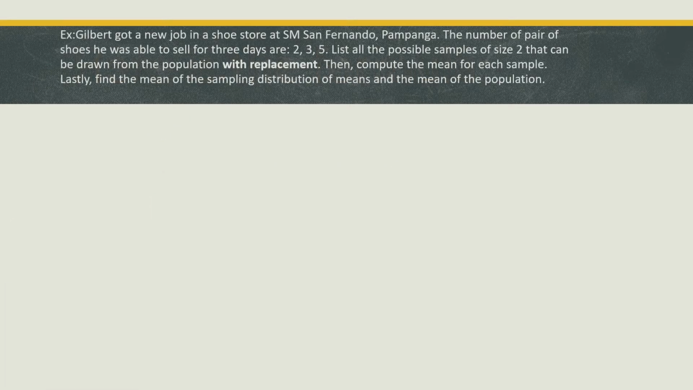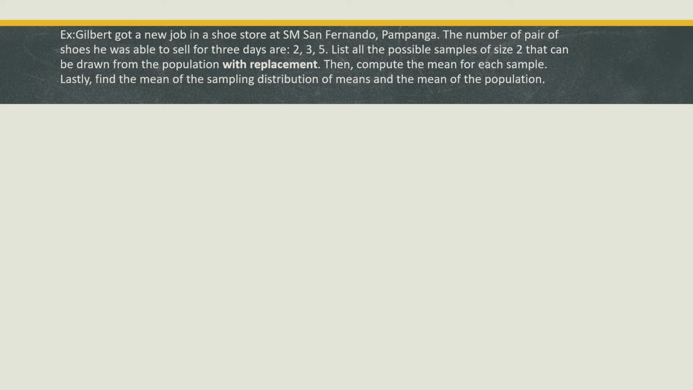For example, Gilbert got a new job in a shoe store at SM San Fernando, Pampanga. The number of pairs of shoes he was able to sell for 3 days are 2, 3, 5. List all the possible samples of size 2 that can be drawn from the population with replacement. Then, compute the mean for each sample. Lastly, find the sampling distribution of means and the mean of the population.